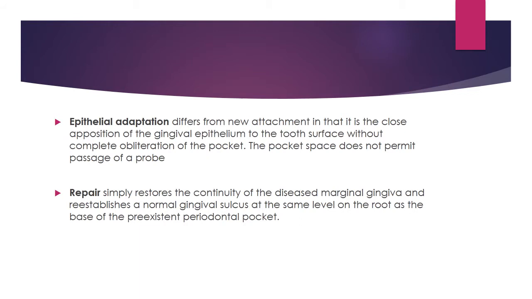Epithelial adaptation differs from new attachment in that it is the close apposition of gingival epithelium to the tooth surface without complete obliteration of the pocket. The pocket space does not permit passage of a probe. Repair simply restores the continuity of the diseased marginal gingiva and re-establishes a normal gingival sulcus at the same level on the root as the base of the pre-existing periodontal pocket.